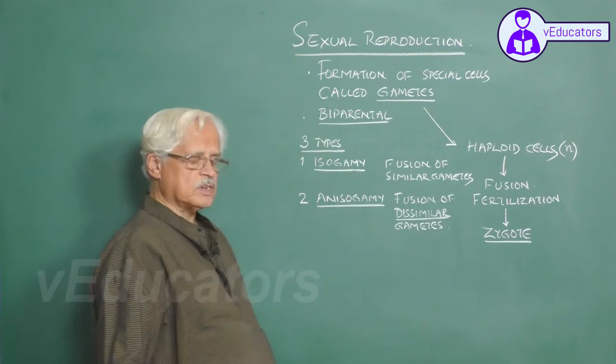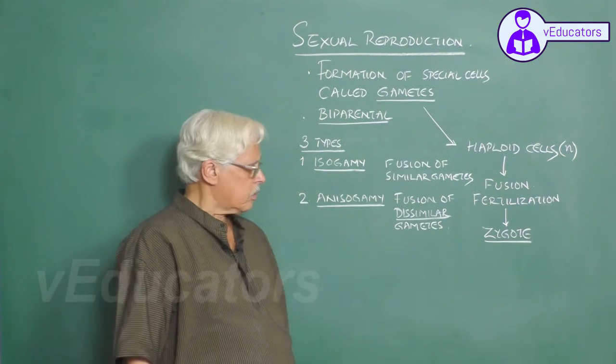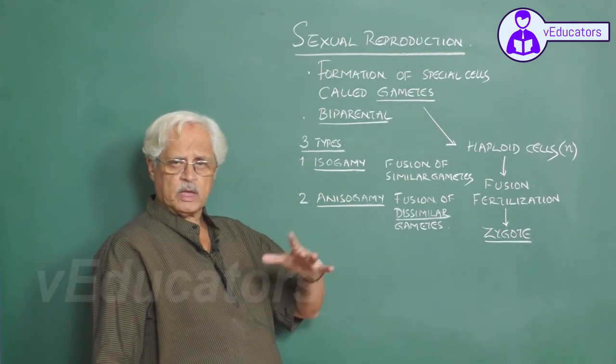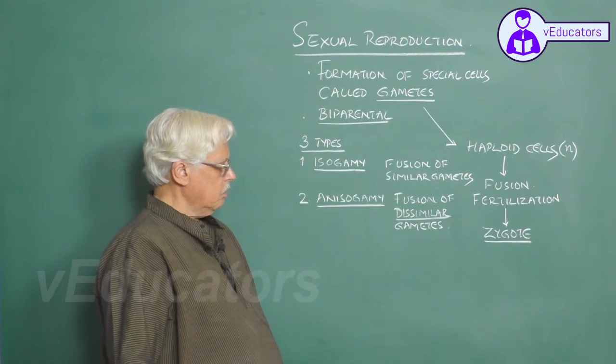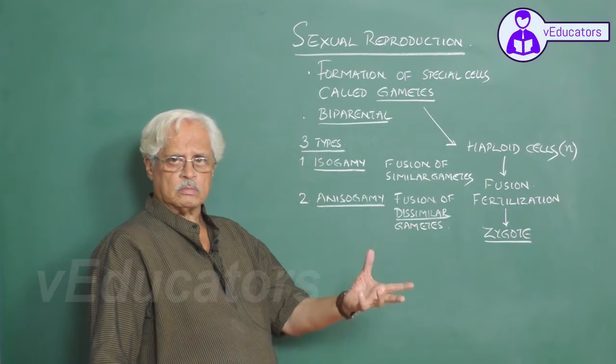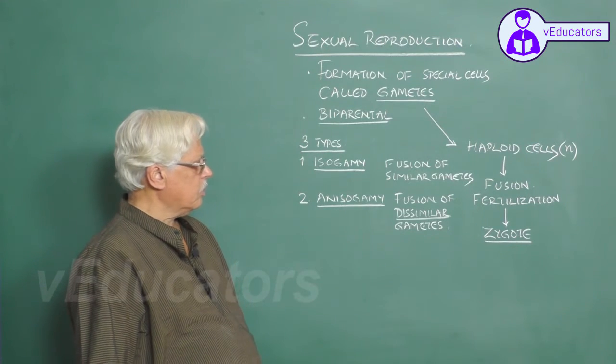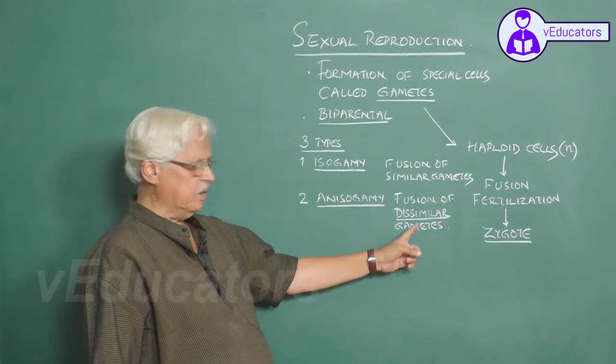By dissimilar gametes, we mean they may be similar in their appearance, but one will be capable of either movement or bigger in size. So gametes will be dissimilar.